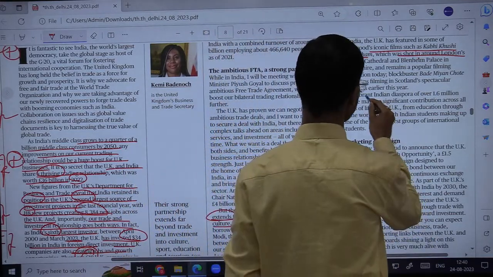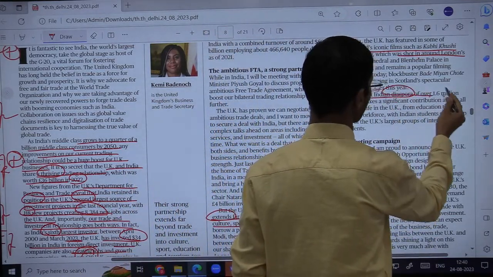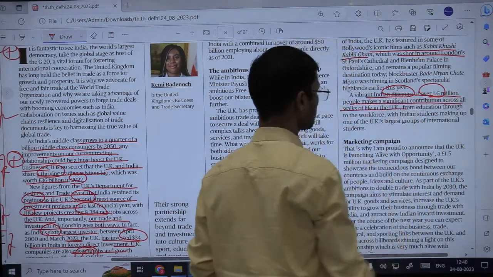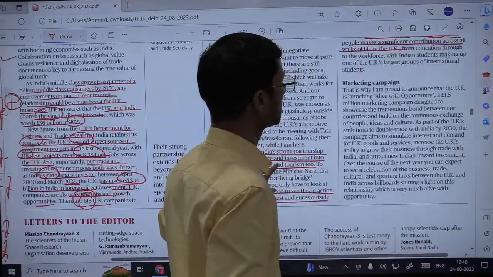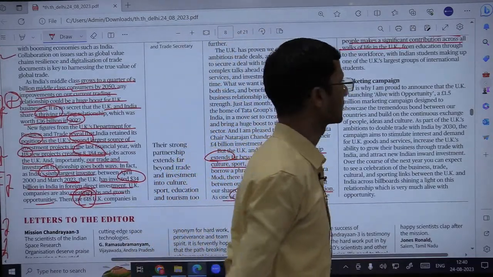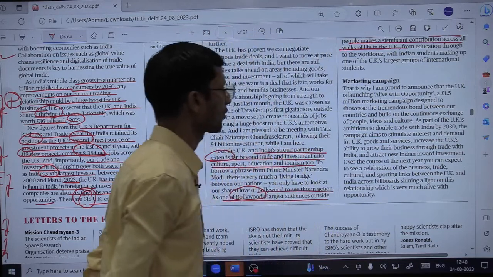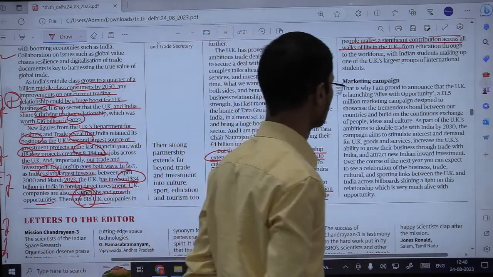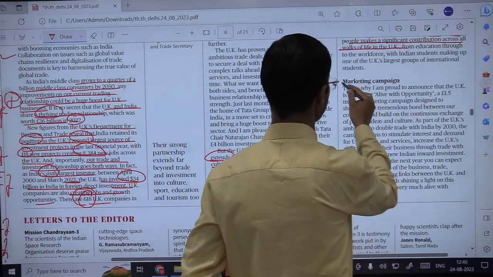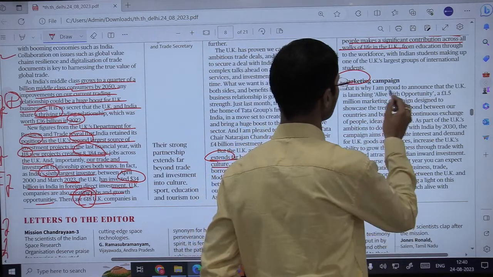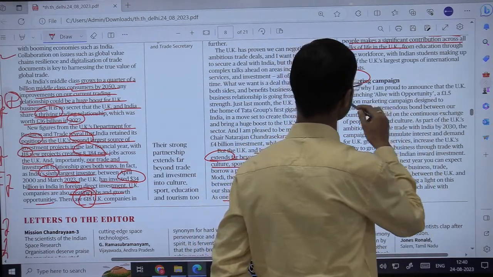So a vibrant Indian diaspora of around 16 lakh people makes significant contribution across all walks of life in the UK, with Indian students making up one of the UK's largest groups of international students. So you can see that our relationships are quite broad, not just based on trade only. Fine. So the UK government has launched a marketing campaign that is based on the India-UK relation.